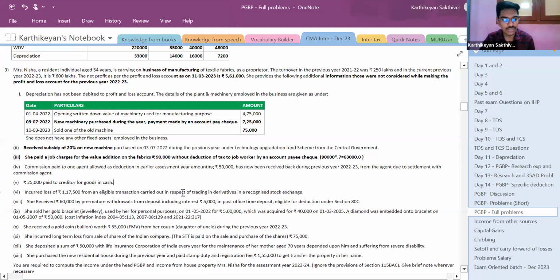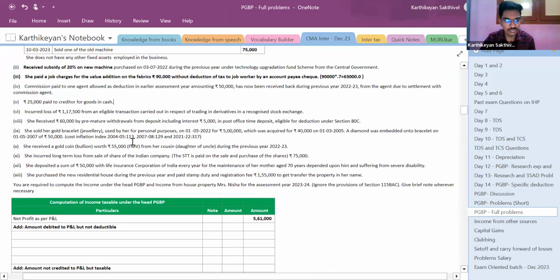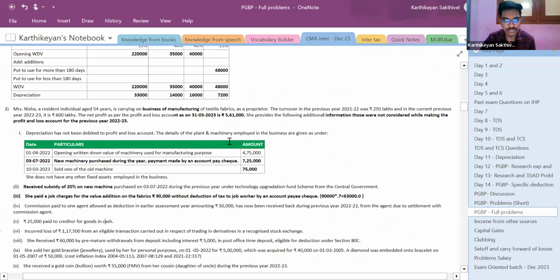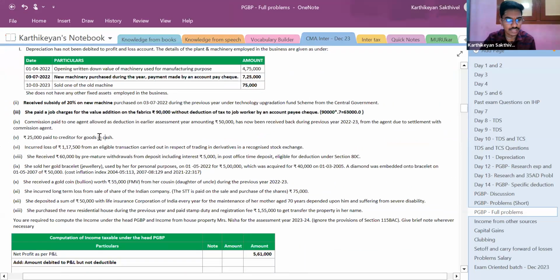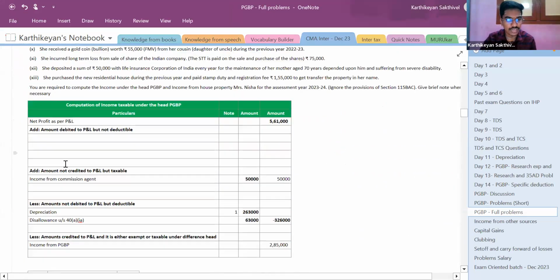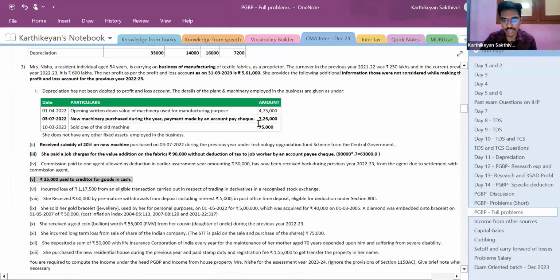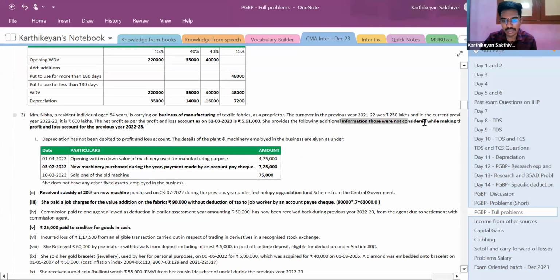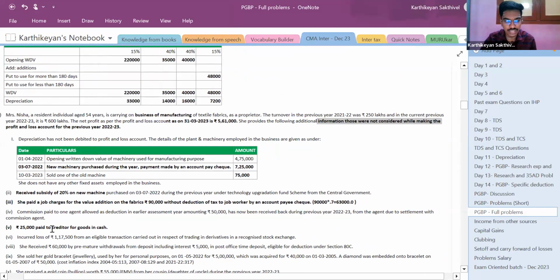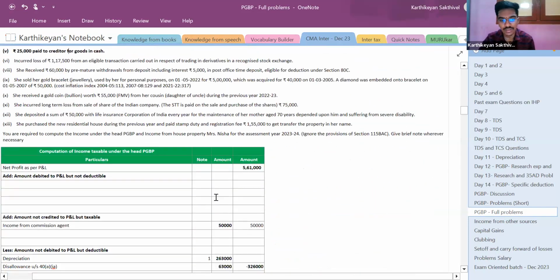Next, rupees 25,000 paid to creditor for goods in cash. So here what we should just check is whether it is to be taken up for 40A(3) or not. It is to be taken up, I guess it is just missed here. So idhula enna point na, again the same point. The following information was not considered while creating the profit and loss account. So the 25,000 வந்து it is not already debited. So இது வந்து it is to be disallowed. இது வந்து நம்ம deduction claim பண்ணவே வேண்டாம். அதனால இந்த 25,000 no effect has been given.